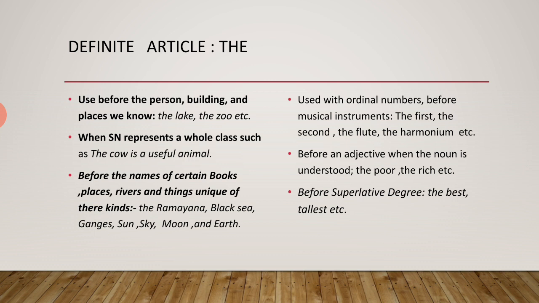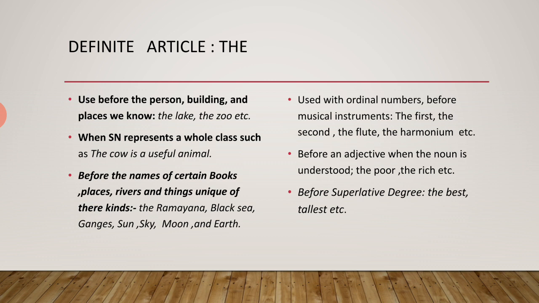Before an adjective, when the noun is understood. Just see the word "poor", and here poor is an adjective, and we are using "the" before poor, and that word has become common now. Here "the poor" represents the poor community, and "the poor" and "the rich" stand for common nouns, but they are plural in sense.